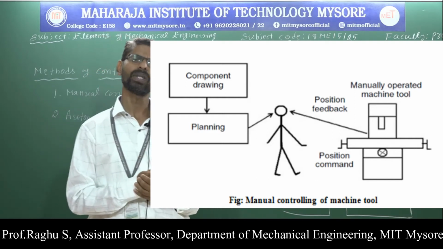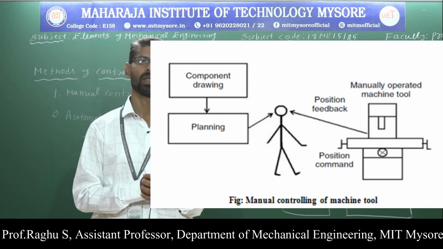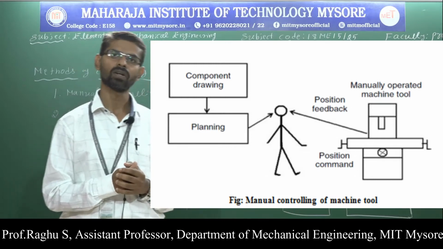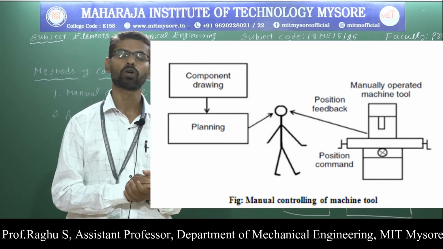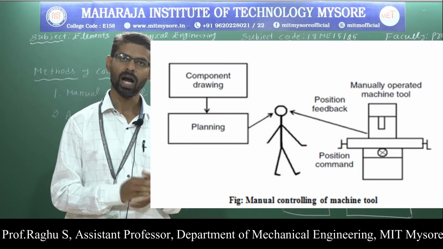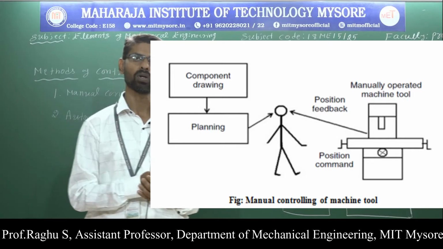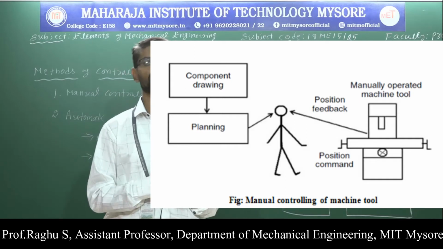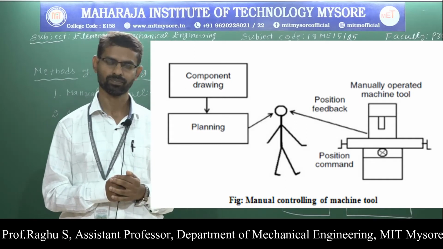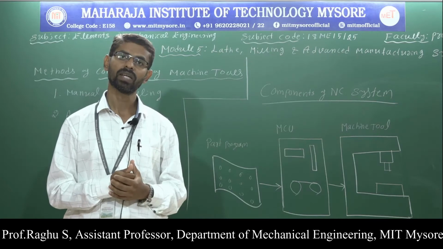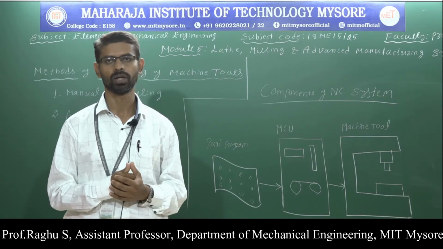So we have certain limitations in manual controlling. In manual controlling, it is difficult to produce complex shaped products and it takes very long time to produce components. And also manual controlling influences accuracy and surface finish of components. So these are certain limitations in manual controlling.